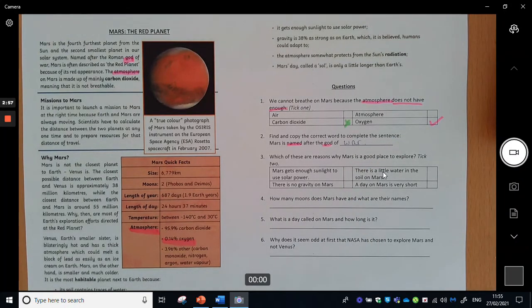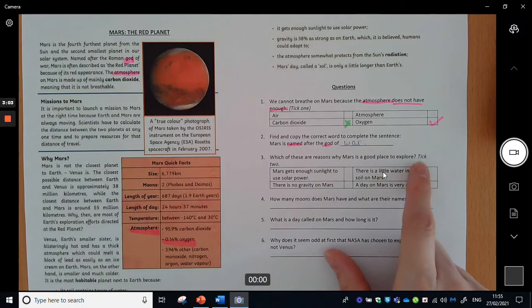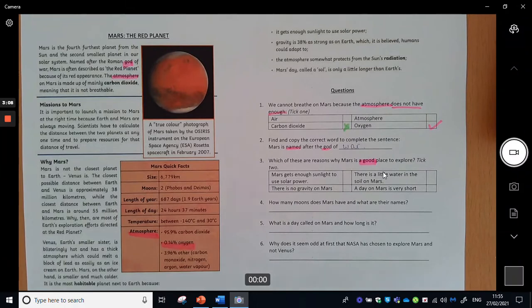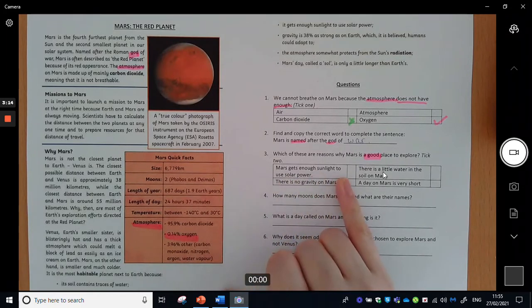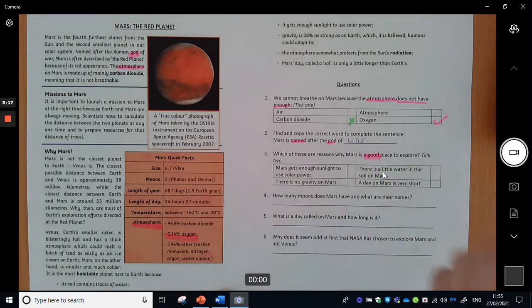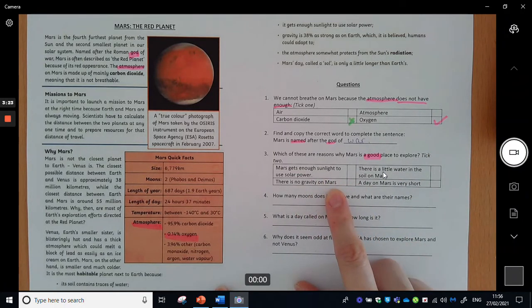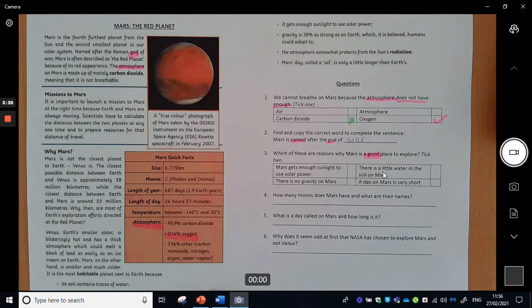Okay, question number 3. Which of these are reasons why Mars is a good place to explore? Tick 2. So I'm looking for reasons that it is good to explore. So before I have a look in the text, I'm going to read the options first so I know what I'm looking for. Mars gets enough sunlight to use solar power. Well, that sounds like it's a good thing because we'd want to get solar power. That's really useful. There is no gravity on Mars. I'm not sure that would be very helpful because we know that gravity is important to keep you on the planet. But let's have a look at the other options. There is a little water in the soil on Mars. So that suggests maybe that is good to grow things. And a day on Mars is very short.